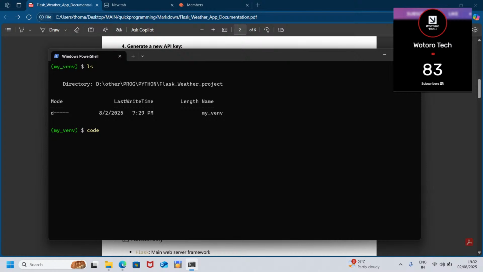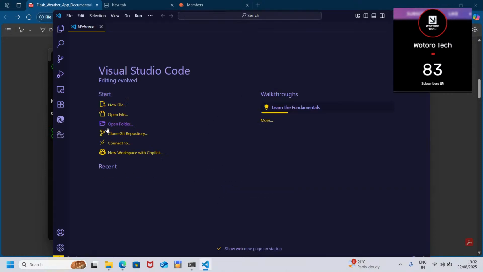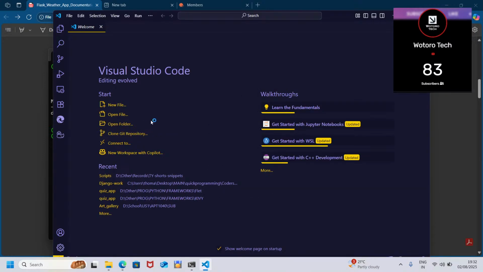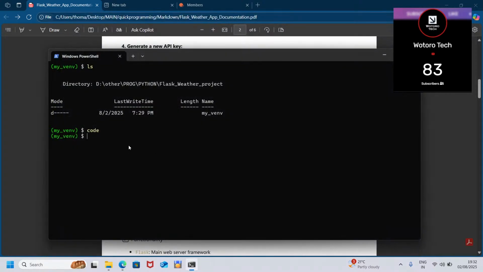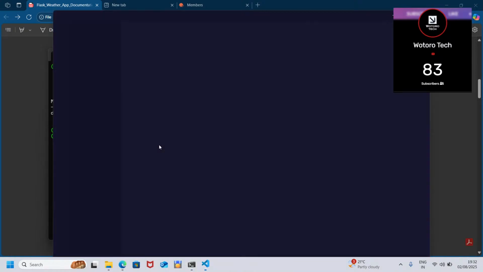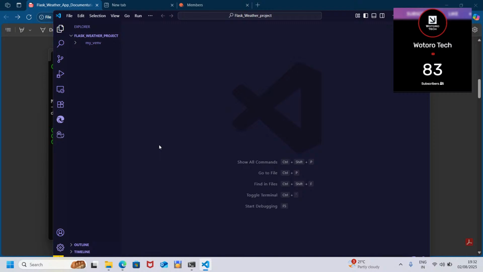But what we want is to open VS Code in this project folder, in this directory of our project. We can go and open the file again, and say open folder and all that. Yes, it's going to be a long journey, but when you need a quick one, just say code dot, just like that. It will open that project directory.